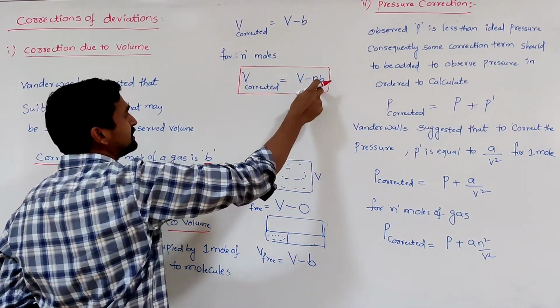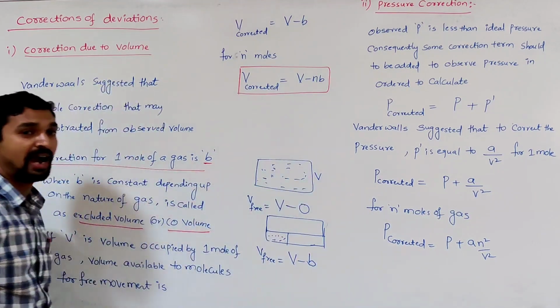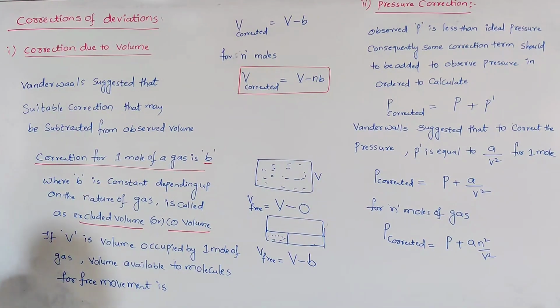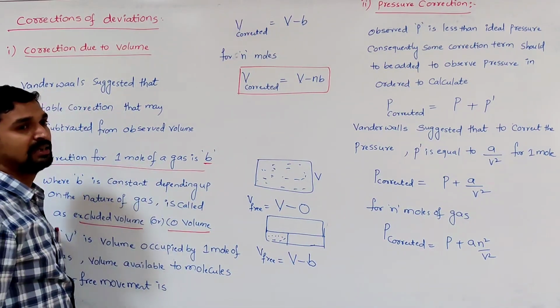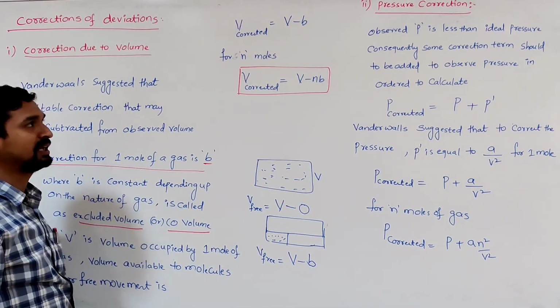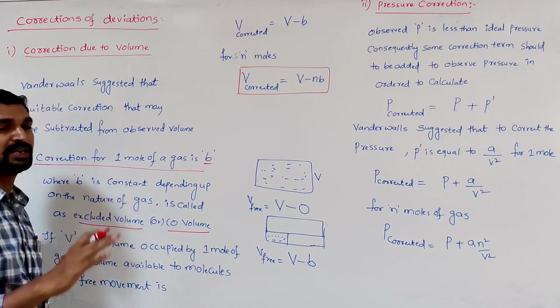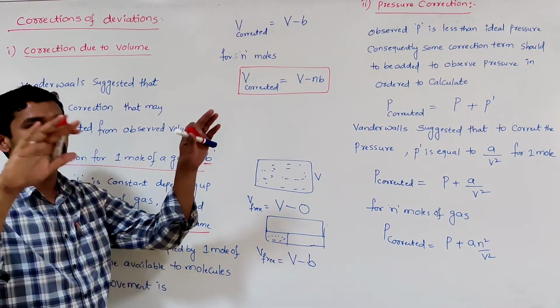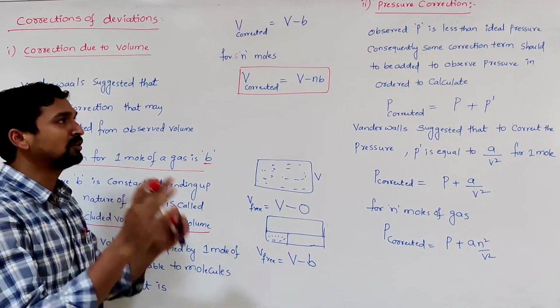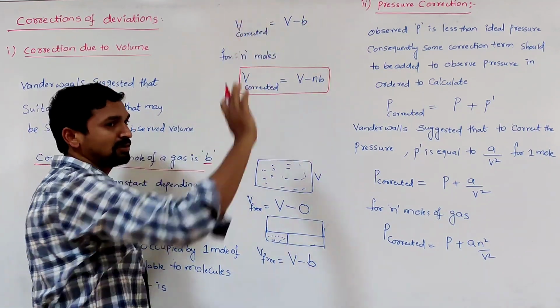So what does b represent? The b represents the volume occupied by the gas molecules. That's why the volume occupied by the gas molecules is not neglected at all conditions of temperature and pressure. Generally at low pressure and high temperature, the volume of the gas is very high, so there we can neglect b, and b is equal to 0.